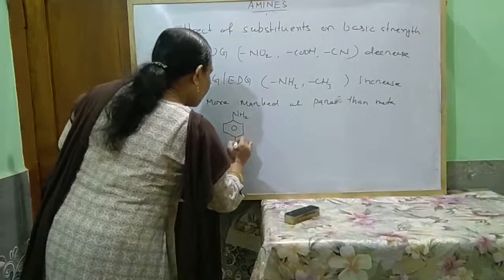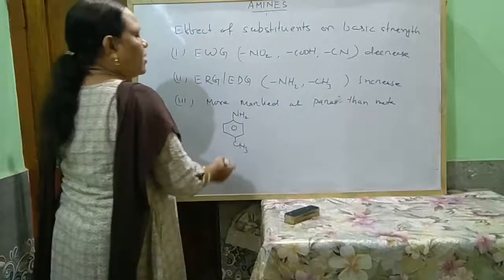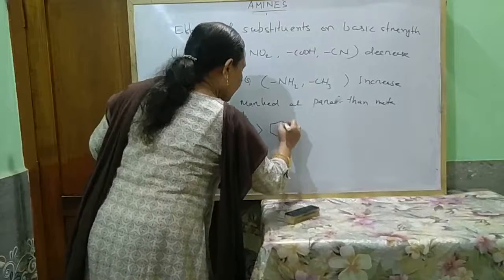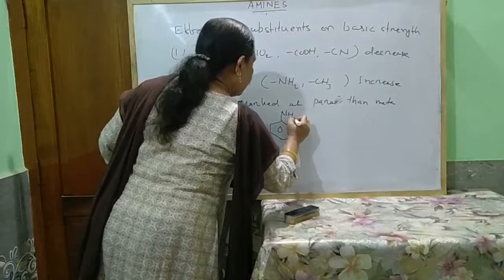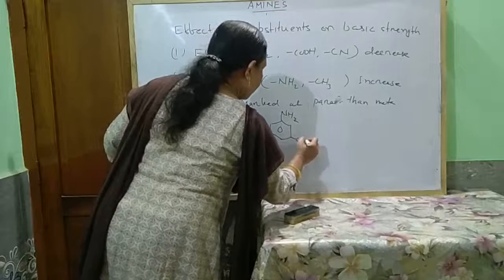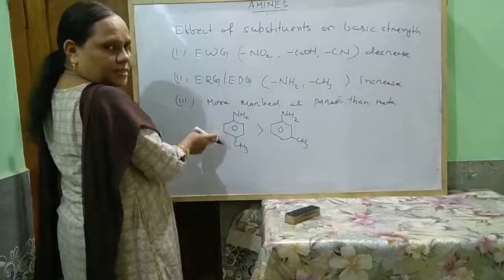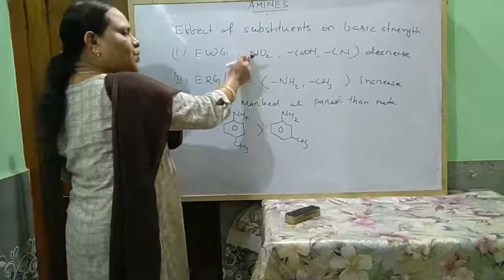That means para toluidine, or para methyl aniline, is more basic than meta toluidine. As this group increases, present at para position, it increases more. Hence, this is more basic than this. Similarly, the nitro group decreases.